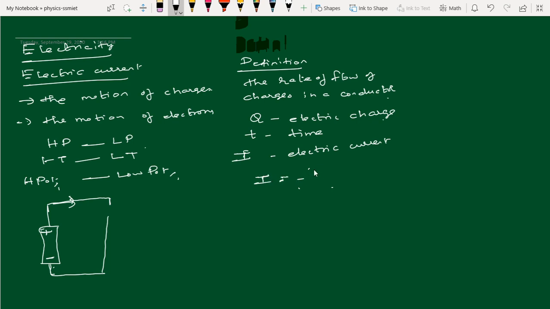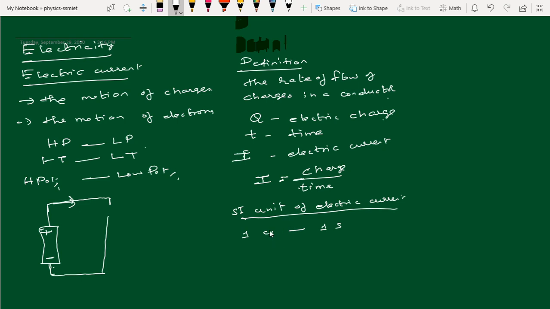I is equal to charge divided by time. Next, the SI unit of electric current. So here, if 1 coulomb of charge passes in 1 second, we get 1 ampere of current.